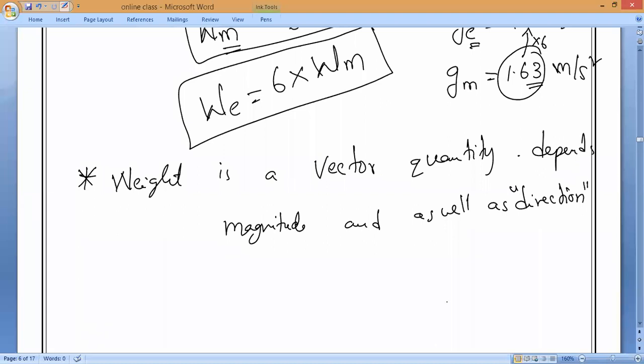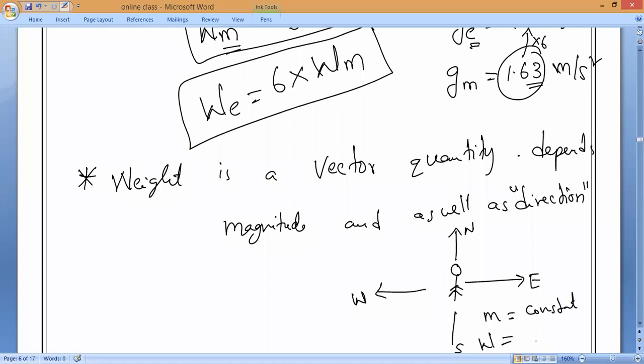As I said in the case of mass, if she moves east, west, north or south, her mass is always constant. But who is not constant?